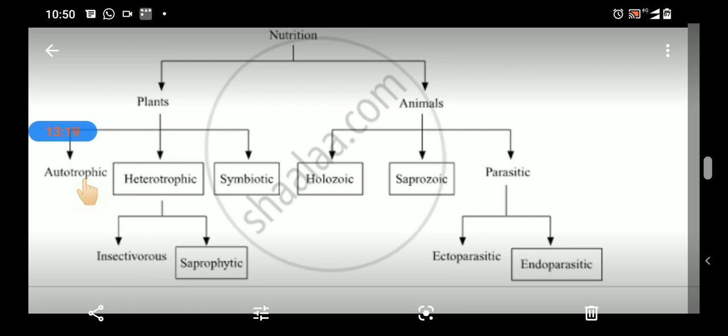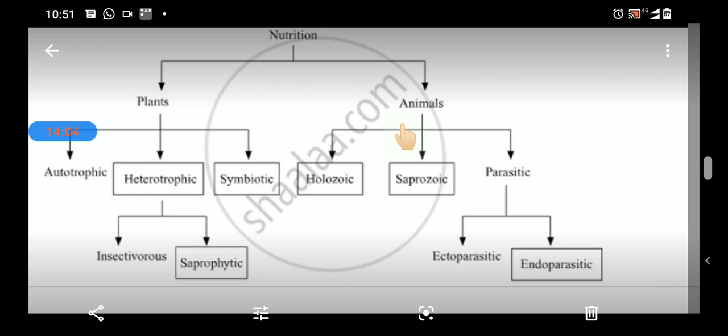Autotrophic plants are those that create their own food. Heterotrophic plants depend on other plants for their food. Insectivorous plants feed on insects and fulfill their nitrogen need. Saprophytic plants feed on dead decaying matter. In symbiotic nutrition, two species of plants live together to fulfill each other's needs. Some provide shelter and some provide food to the other plant. For example, lichen.